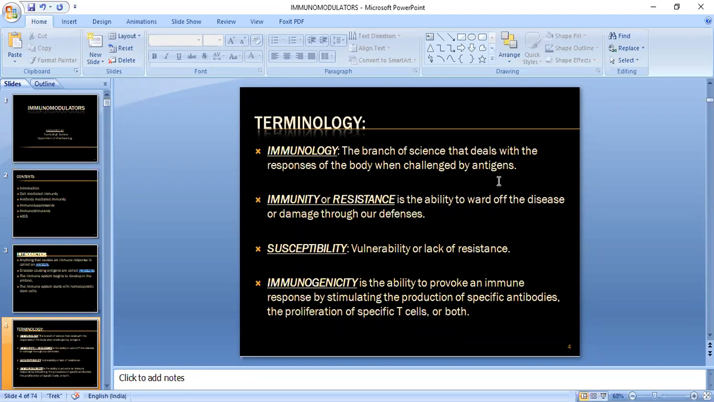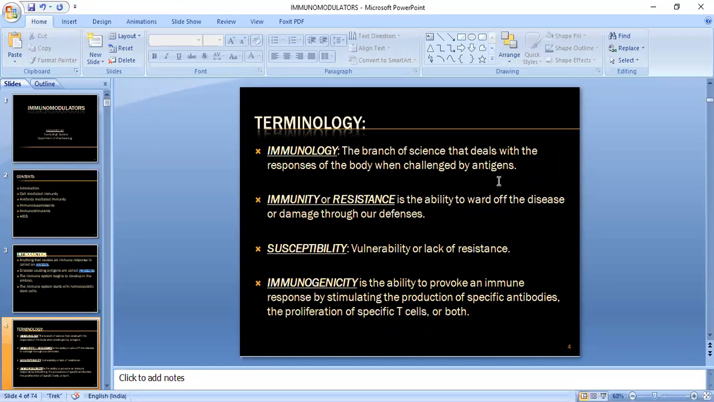Immunity or resistance is the ability to ward off disease or damage through our defenses. It depends upon your body's immunity, how capable your body is of protecting you from any kind of foreign substance. Susceptibility is vulnerability or lack of resistance. So this is what susceptibility is.